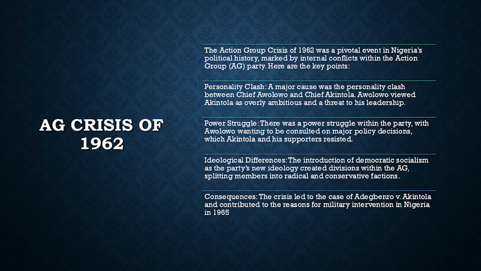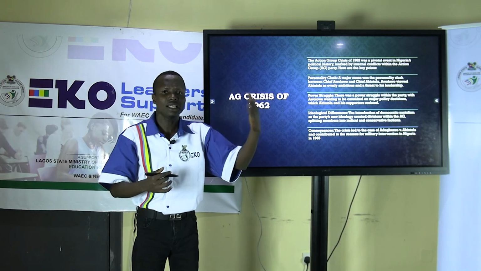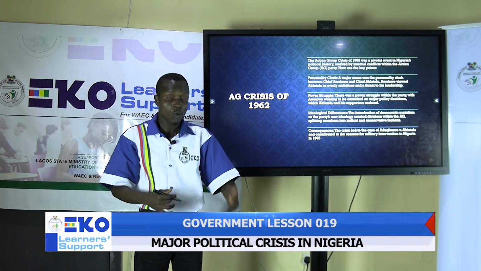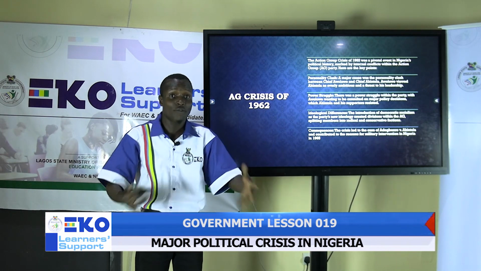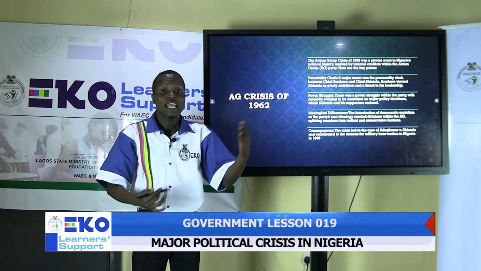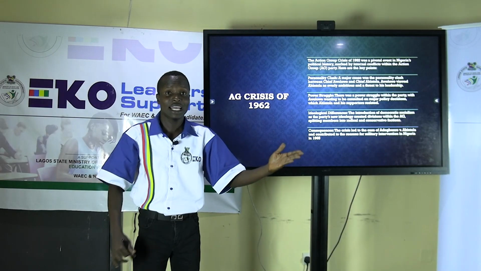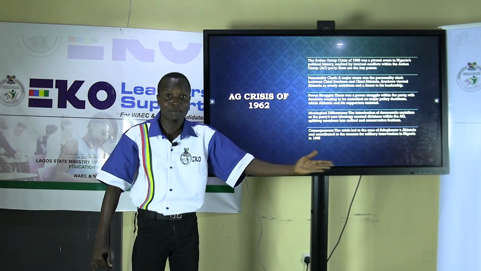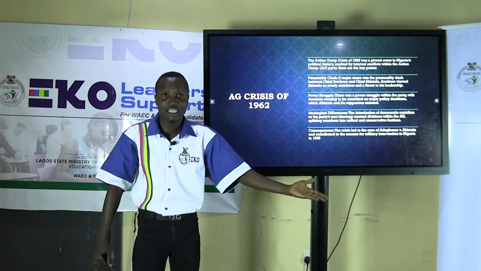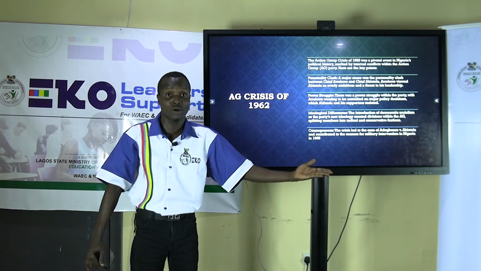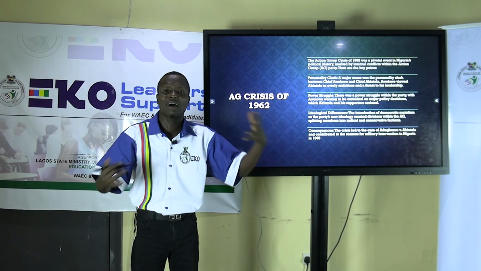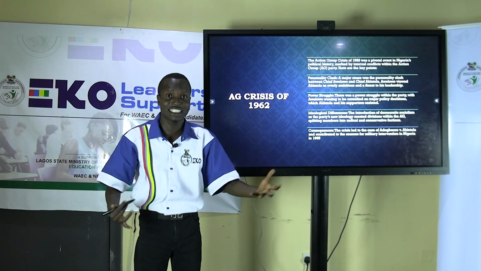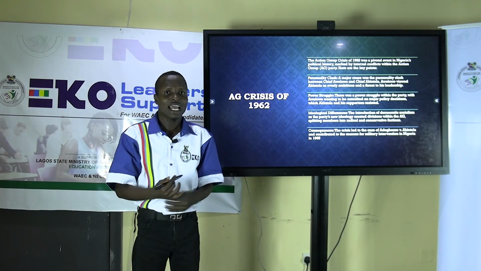The crisis led to the case of Adegbenro versus Akintola and contributed to the reason for military intervention in Nigeria in 1965. When Akintola was removed, he was removed when there was a conference that was held in Jos. So Akintola was removed as the premier, and D.S. Adegbenro became the head of the Western region, which brought about a serious crisis in Western Nigeria.